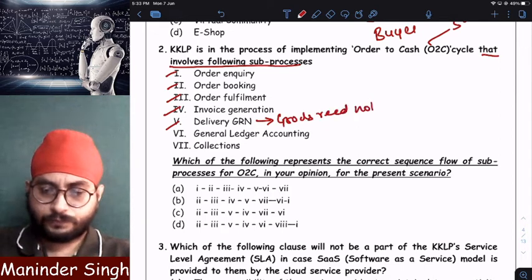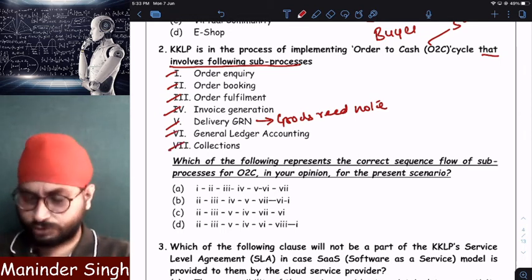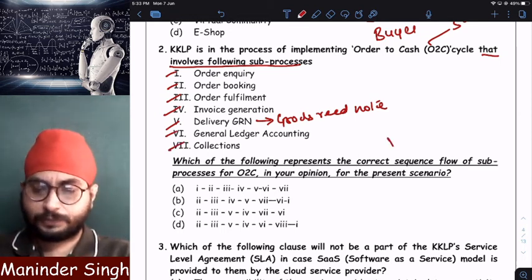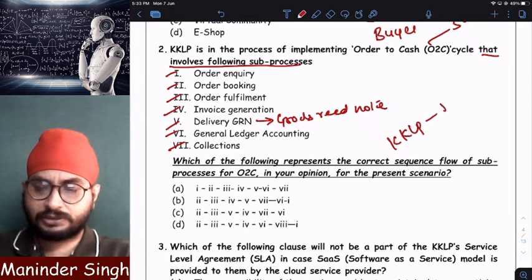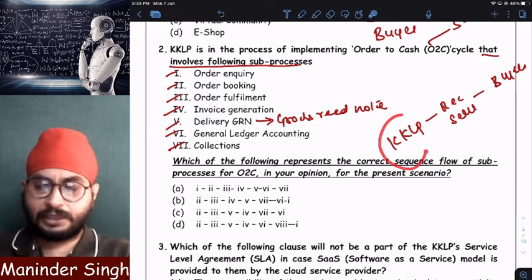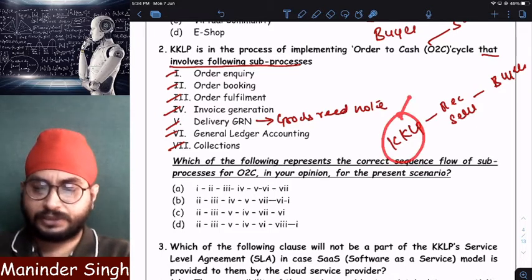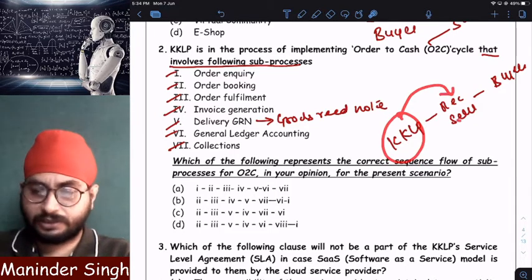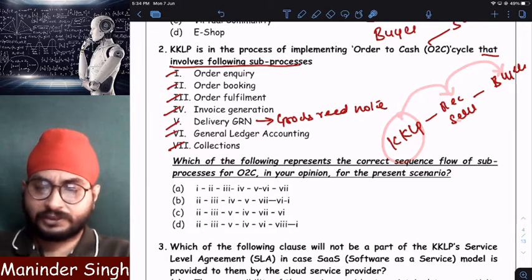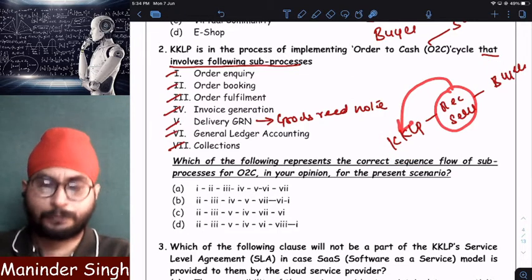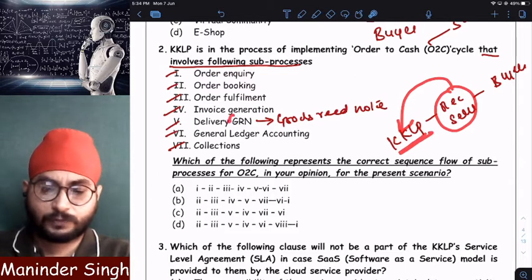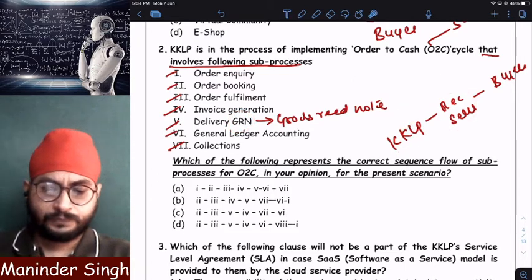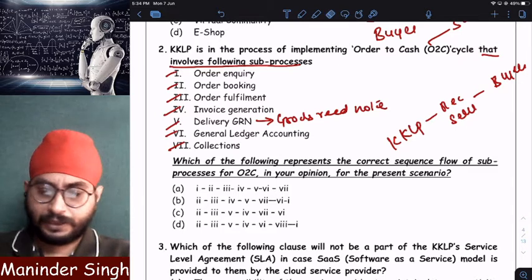Goods received note. Clear? And then we have general ledger accounting and collections. What is a goods received note? Sir, this online scrap website KKLP is receiving goods from sellers and giving them to buyers. Correct or not? KKLP is a website. This website company is receiving the goods from the seller and giving them to the buyer. So whenever the seller gives scrap to KKLP, KKLP will generate what? Goods received note. Clear? And then we have general ledger accounting and then we have collections.